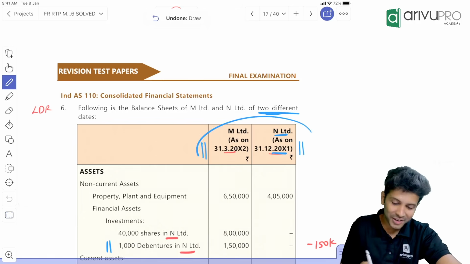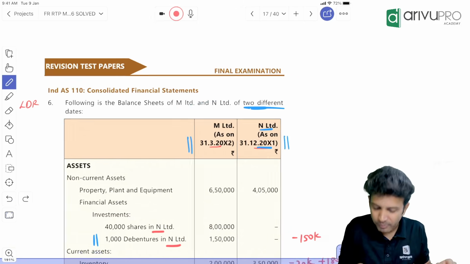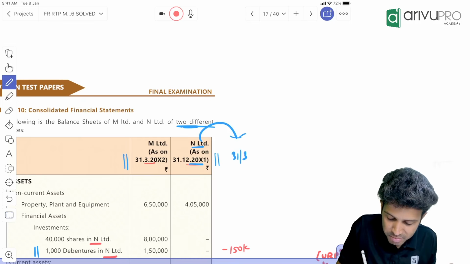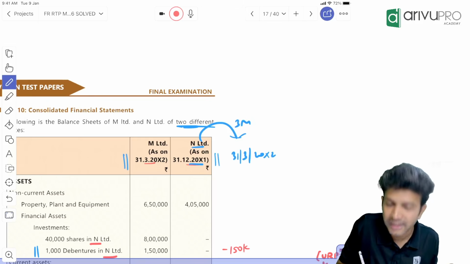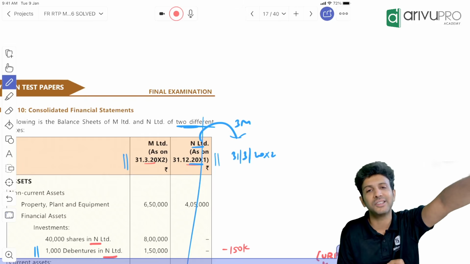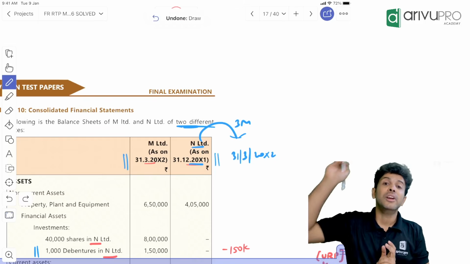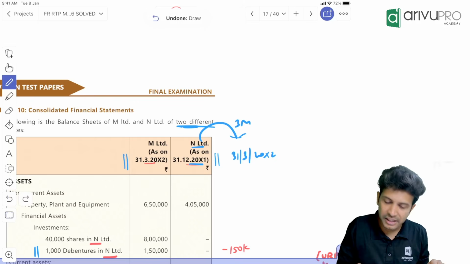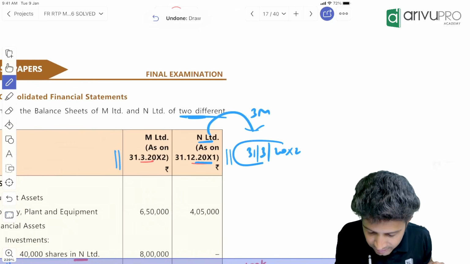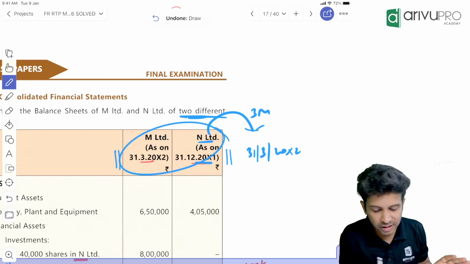That means what? Straight away, can you consolidate? No. For you to consolidate, the balance sheets have to be on the same date. So first, what you have to do? You will have to get N's data from 31st December to 31st March 20X2. Meaning 3 months of extra transactions would have happened, January, February, March, that they have not considered. They will give you a summary in the adjustment: in these 3 months, a few things happened. First, those 3 months' transaction effects, you need to give in the balance sheet. Then you will get N's data as of 31st March 20X2, and only then prepare the consolidated balance sheet.